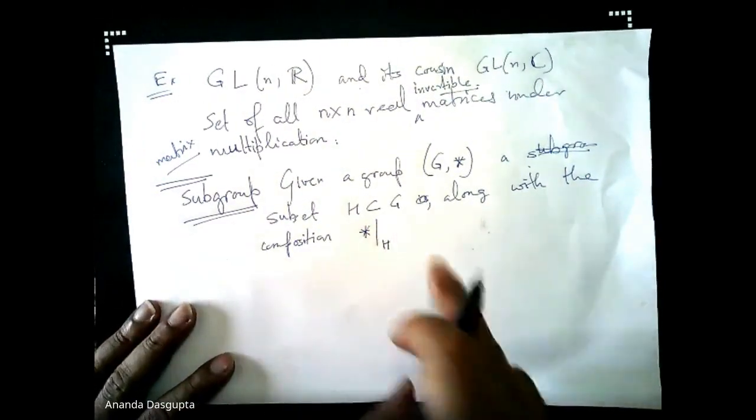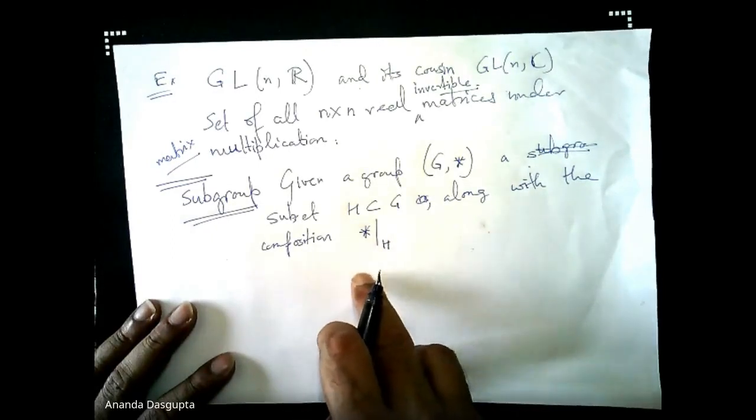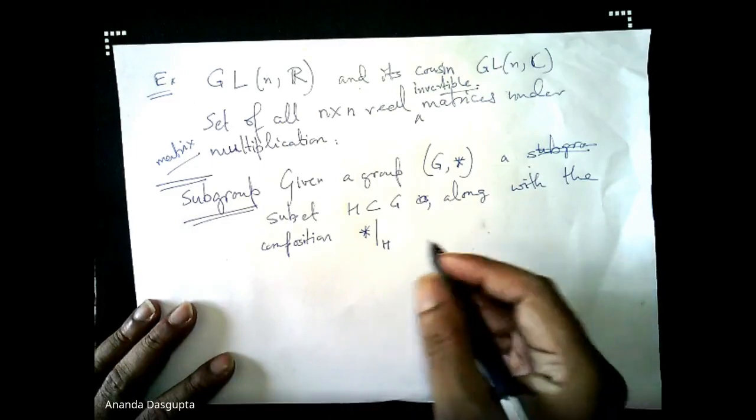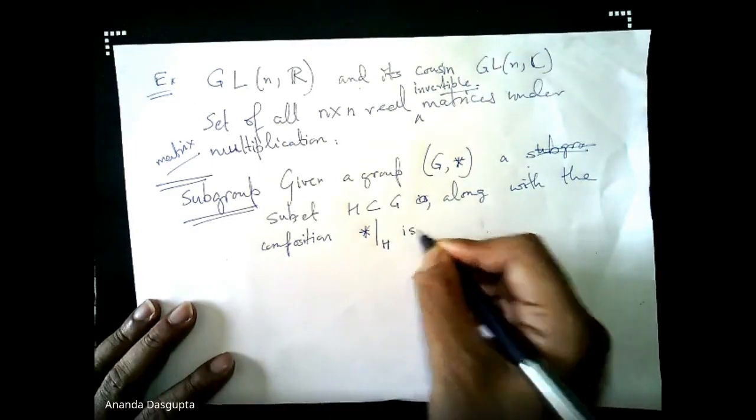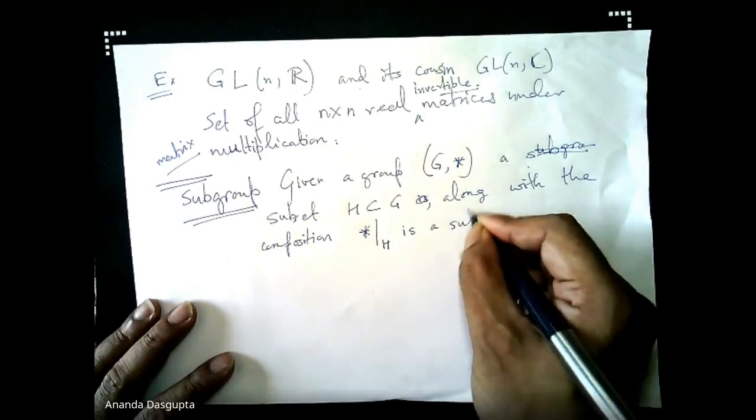Any two elements of H are of course elements of G, so you can talk about combining elements of H alone using the same rule.